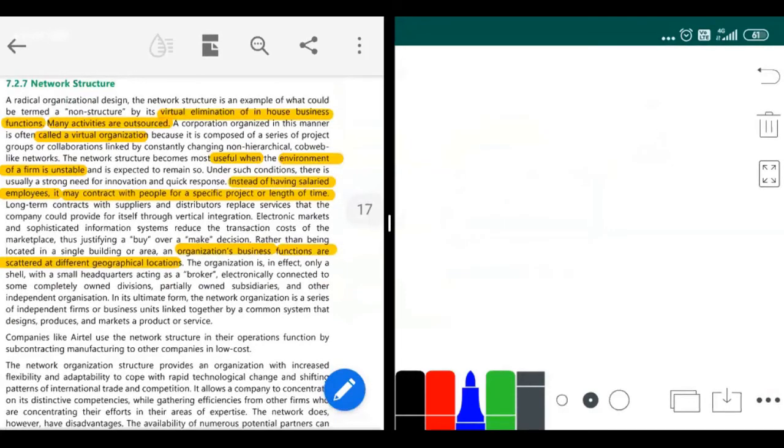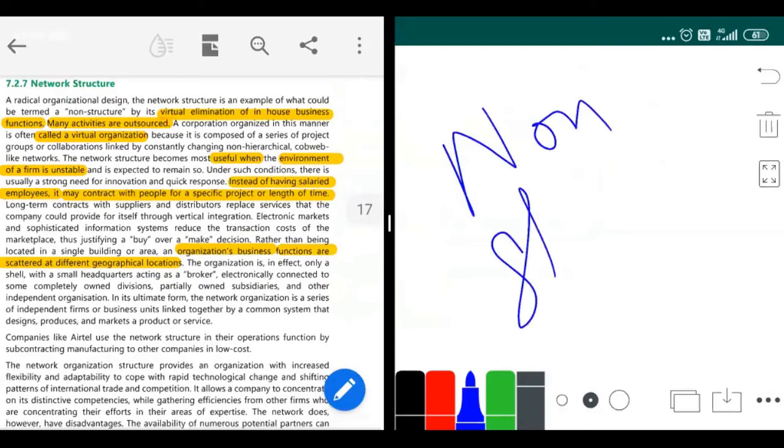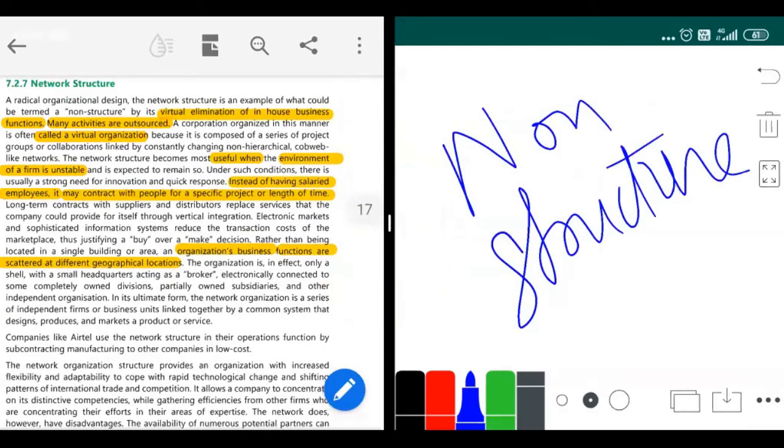Next, you have network structure. Last two: one is network and then you have hourglass. So now we are going to see network structure. Network structure is known as non-structure. Okay, is matrix clear? Everything clear? Then we have this network structure and another, the hourglass structure. So next, what you have is this network structure.